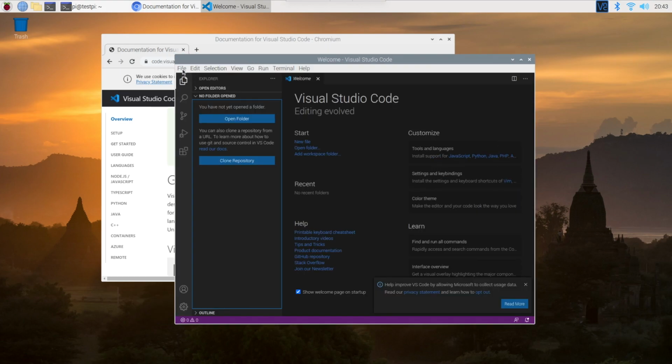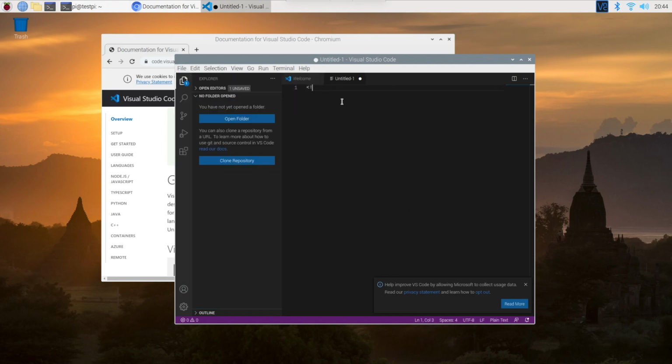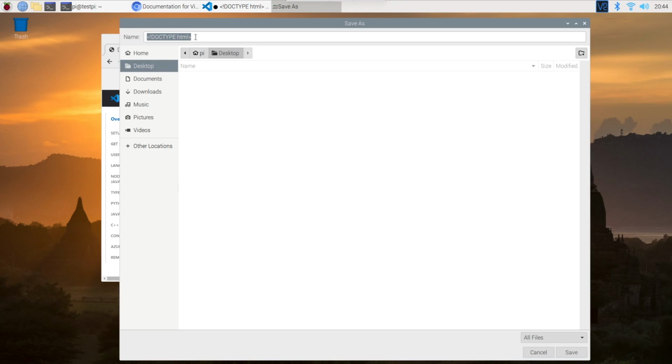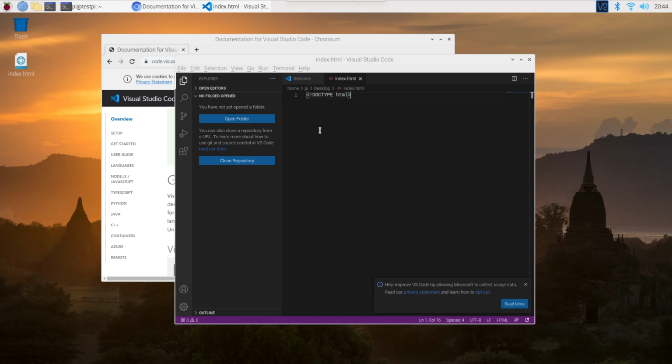So let's just make a new file here. And we're just going to quickly do a mini web page, so we'll do the doctype HTML at the top. And then I'm just going to save this onto the desktop. So just save this as index.html. And you can see it's just appeared on the desktop there.